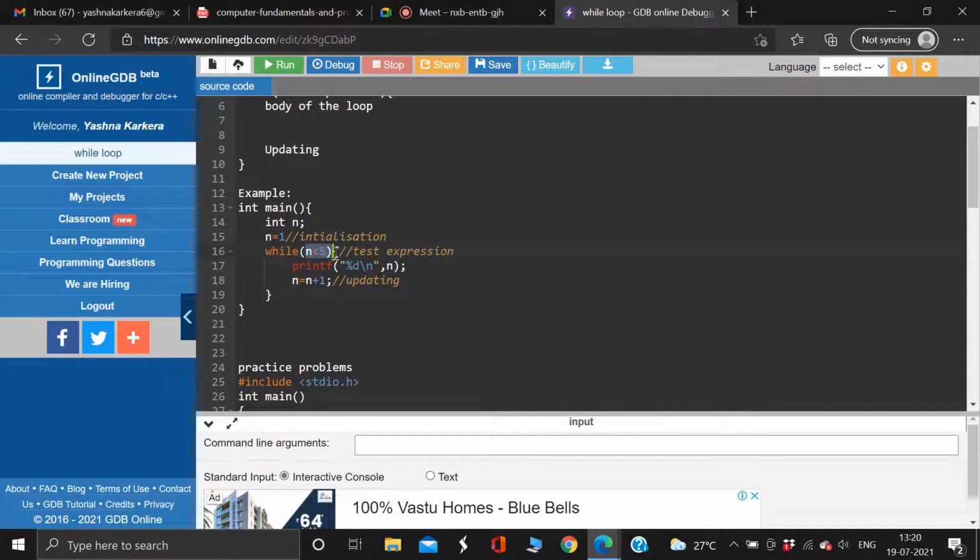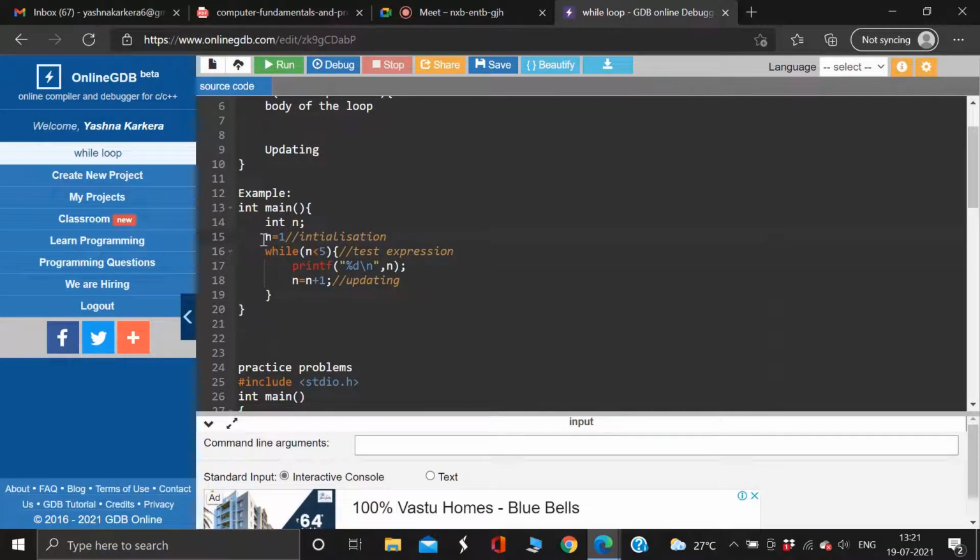Until this condition evaluates to true, the block of statements inside this while loop is going to work. After the block of statements, here I just have one statement, I need to update the value of n. Since I'm initializing it, I need to update it after every loop, and until this condition remains true, this whole loop is going to work.